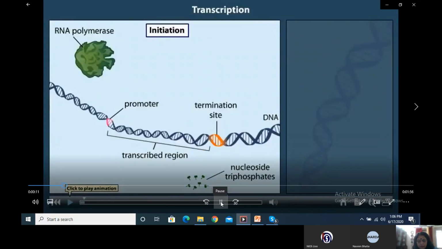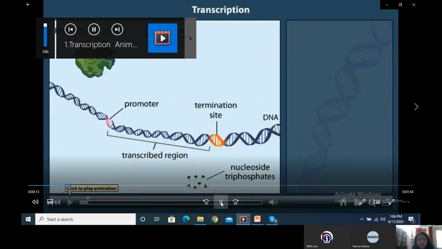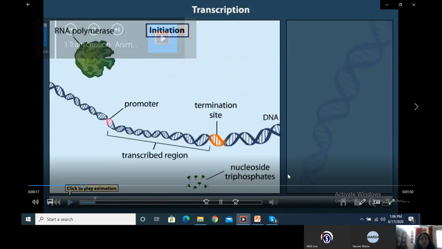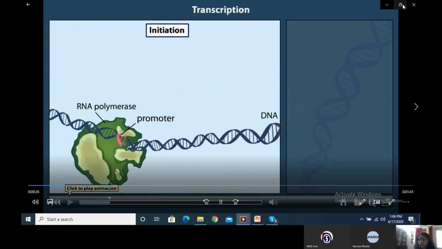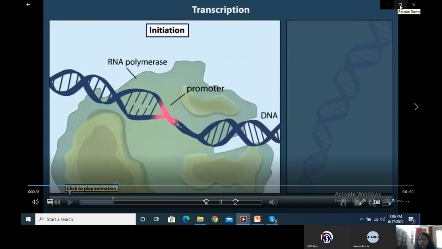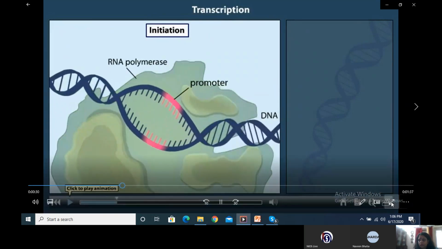Transcription is the first step in the expression of a gene. It is the formation of a specific RNA sequence from a specific DNA sequence. Transcription initiation occurs at a promoter, a region on the DNA where RNA polymerase binds. RNA polymerase attaches to the promoter and begins to unwind the DNA.